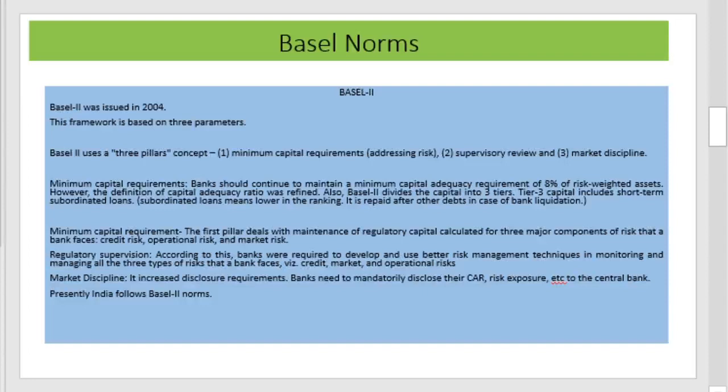In this section, a brief explanation about the Basel II norm is given. Basel II was issued in 2004. This framework is based on three parameters.